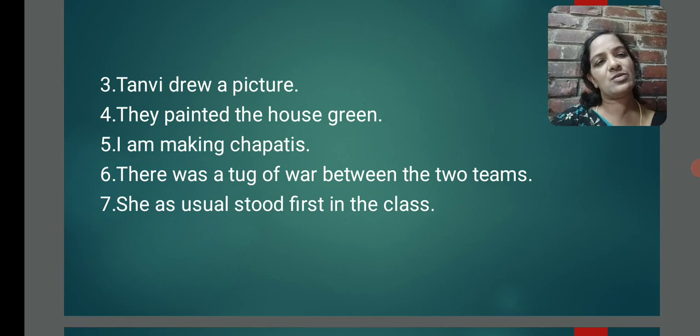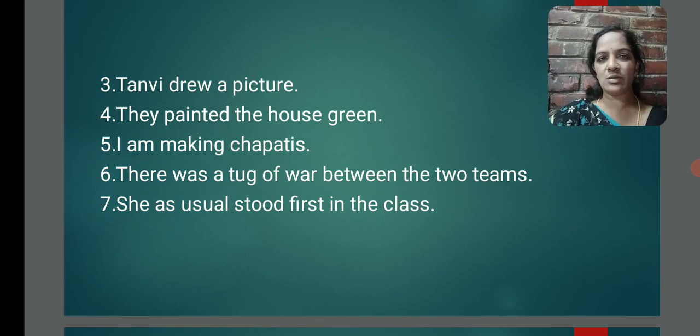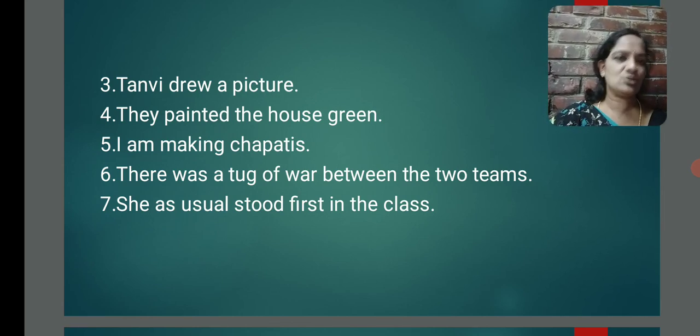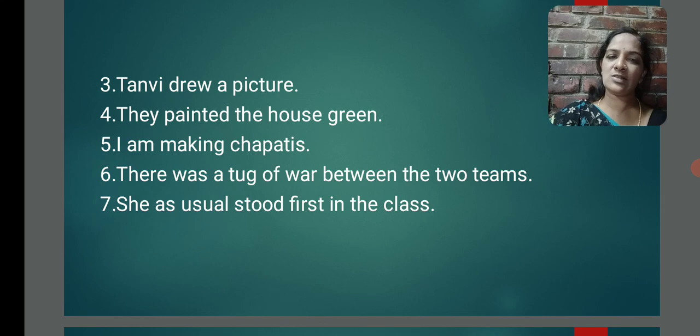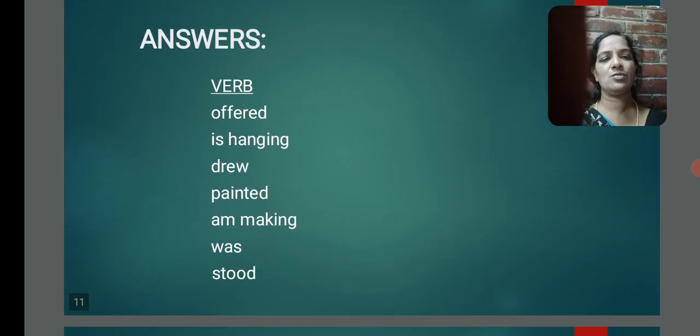Next one. There was a tug of war between the two teams. What is the verb? Was. It's a verb expressing existence. Okay, next. She, as usual, stood first in the class. What is the verb here? Stood. What is this verb expressing? Condition. Yes. Look at the answers if you want clarity.